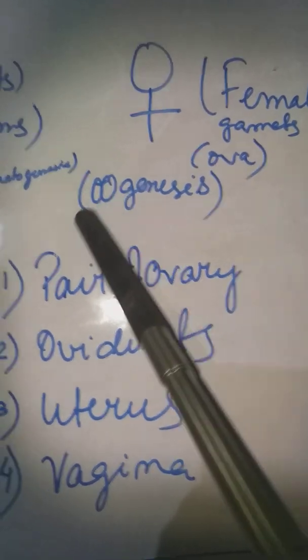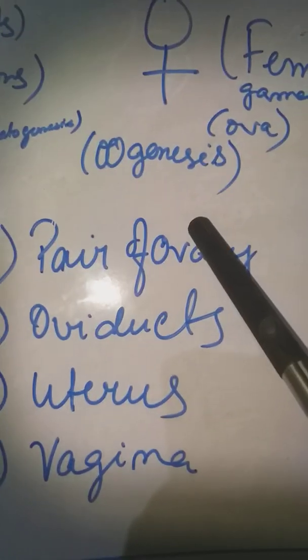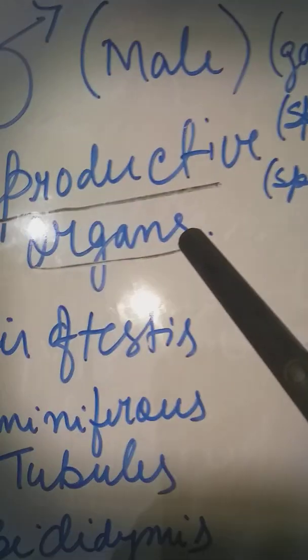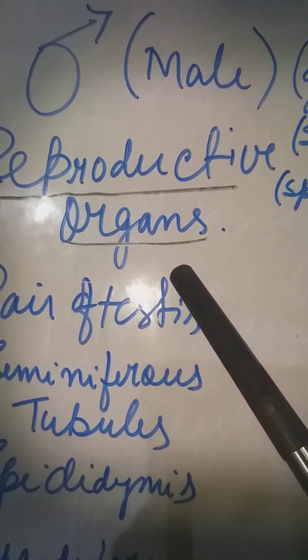Clear? So now these two, spermatogenesis and oogenesis, have to take place in specific reproductive organs.